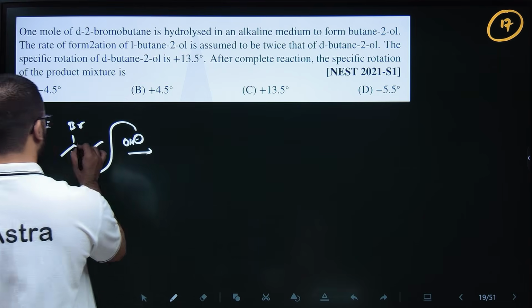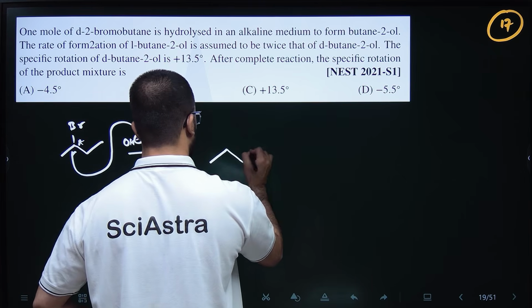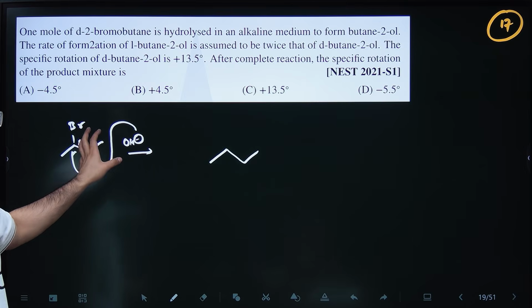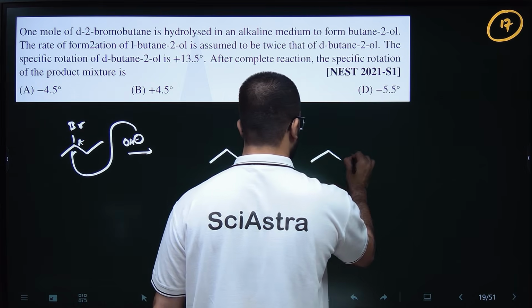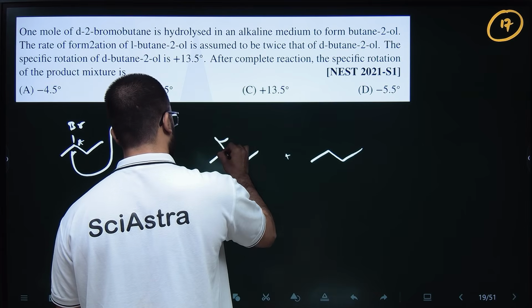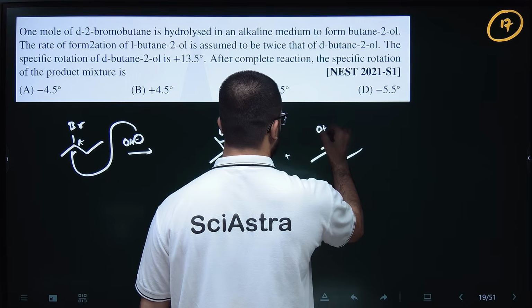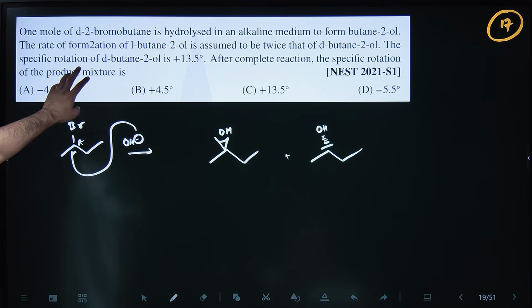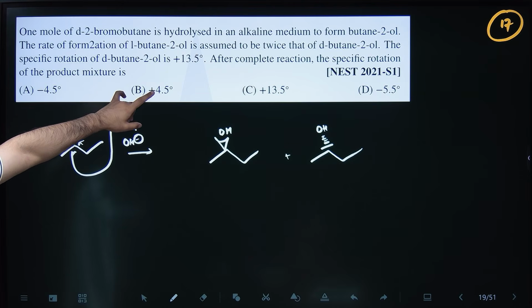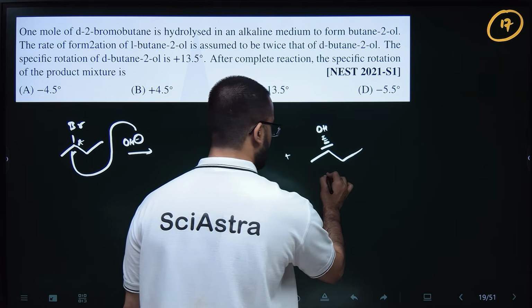So basically this is an optically active center, right? So if OH attacks from the side of Br only, this will form one enantiomer, and if it attacks from the backside, this will form the other enantiomer. For example, this is one enantiomer, this is another enantiomer, right? So butan-2-ol. In this they have said one butan-2-ol and the L-butan-2-ol, I don't know whatever it is. Let's suppose this is the L isomer, this is the D isomer.